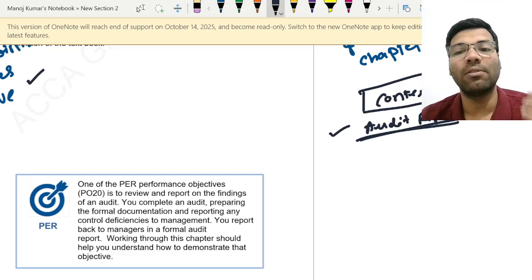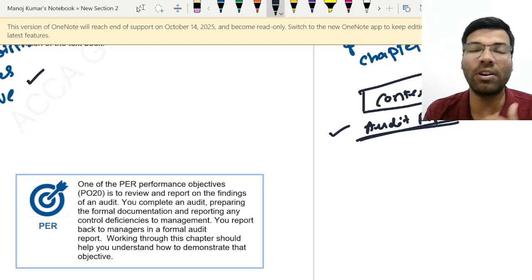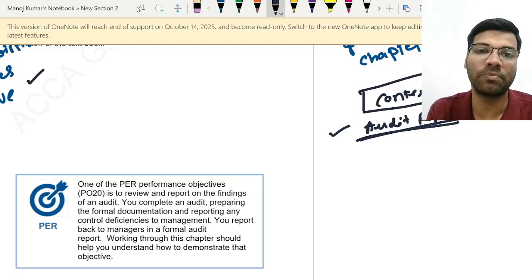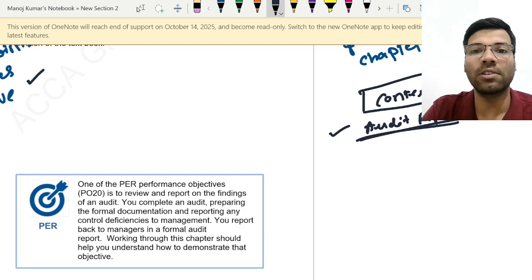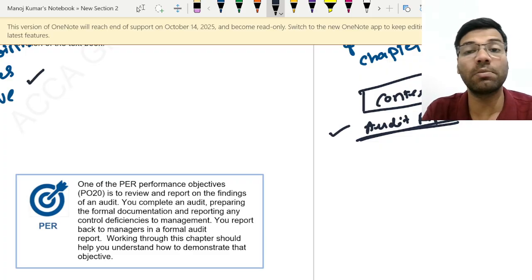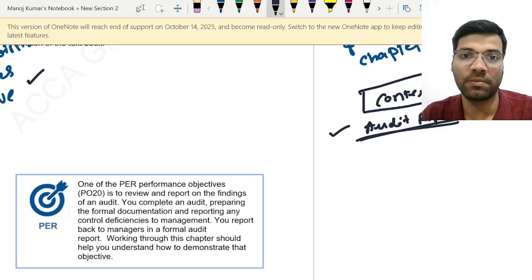Now why does a person need to do reporting? See, auditing is not done for the person who is conducting it. Audit is done for the outsiders, right? As you would have already learned, the shareholders or the members of the company appoint the auditors of the company, who conduct the audit on behalf of the shareholders or the members, and then they give a report, which means auditors are not conducting the audit for themselves, right?